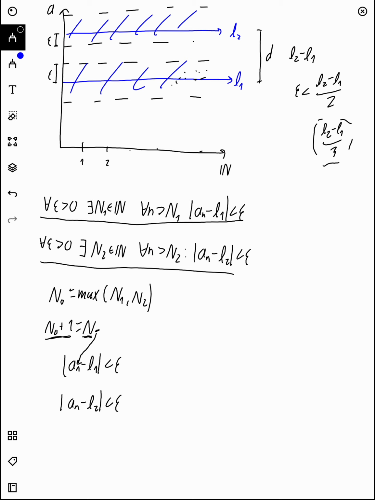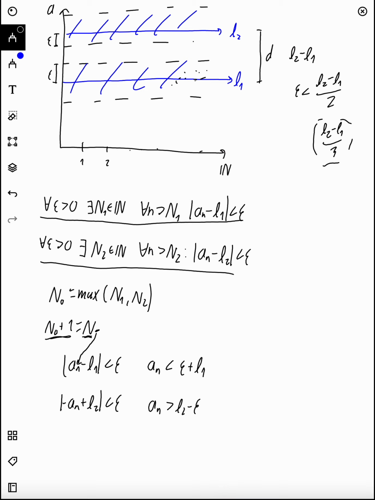Basically, here we can rearrange this to say that an is less than epsilon plus L1. And here, since there's an absolute value here, we can times this expression by -1. So we get minus an and plus L2. Doesn't matter, it's an absolute value anyways, the difference doesn't matter. We just want to know the difference, the sign doesn't matter, we can take the absolute value. So basically we can say that an is greater than L2 minus epsilon, just putting an on the other side and subtracting this. And basically we get these two terms.